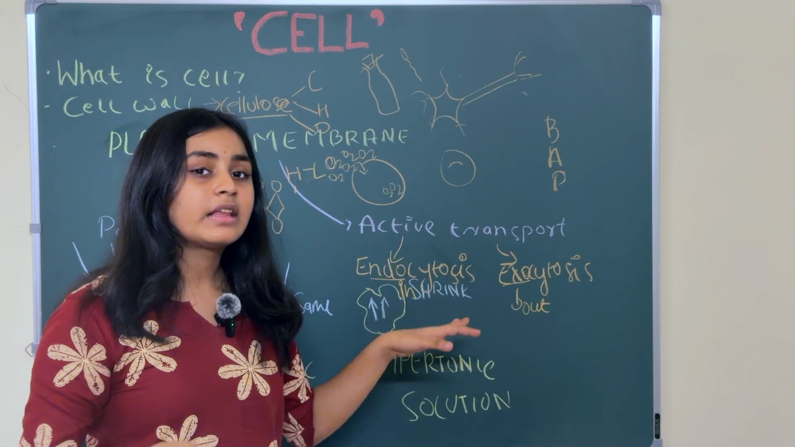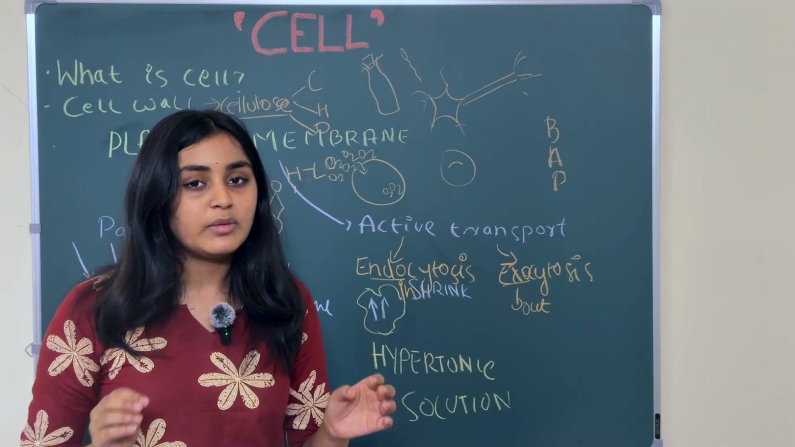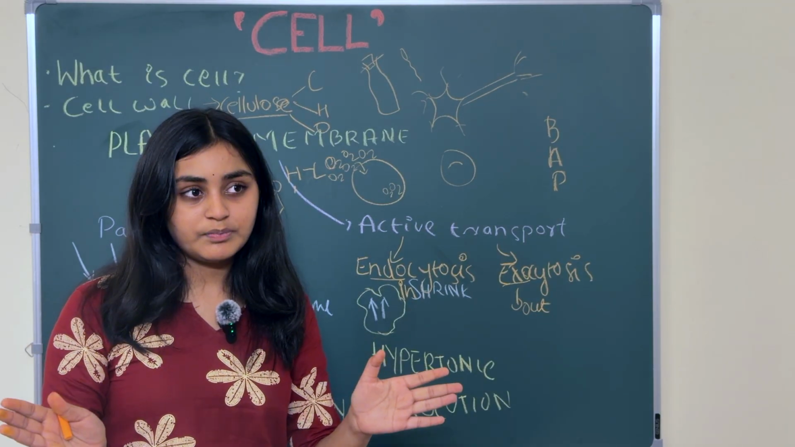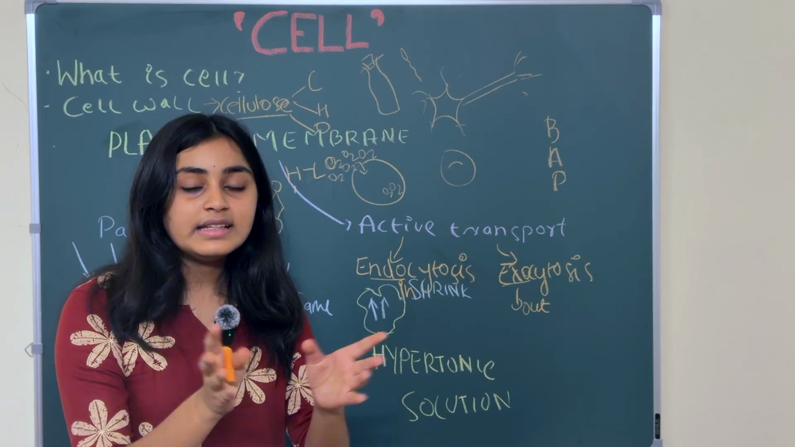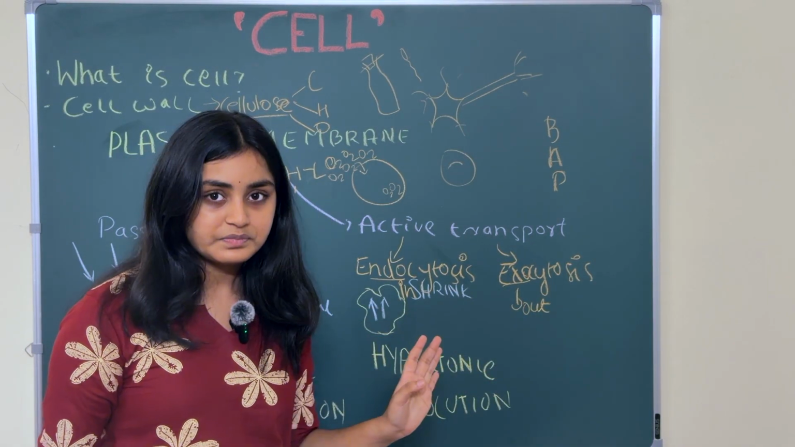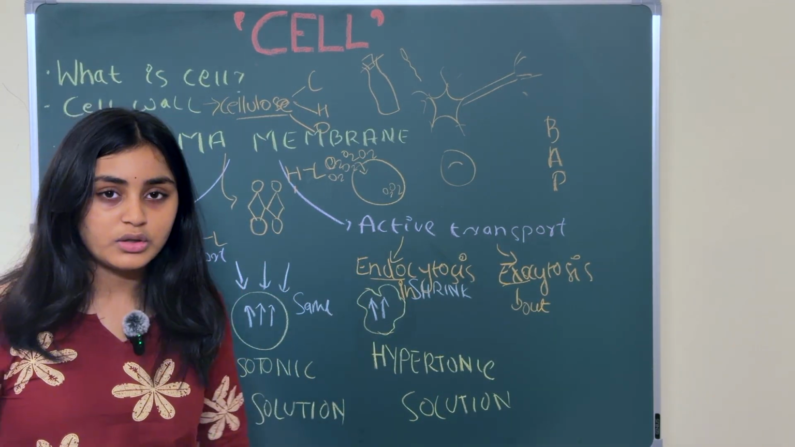Meaning it is taking the food inside. Now, after the amoeba eats its food, it will excrete, right? When it's excreting, it is exocytosis. It will excrete its waste outside the cell. That is called exocytosis, meaning out. This is all about active transport and passive transport.